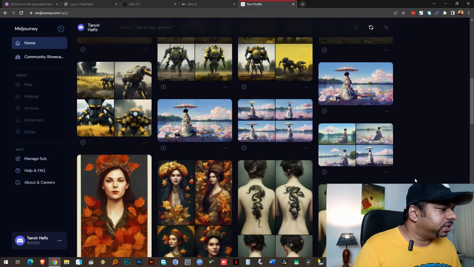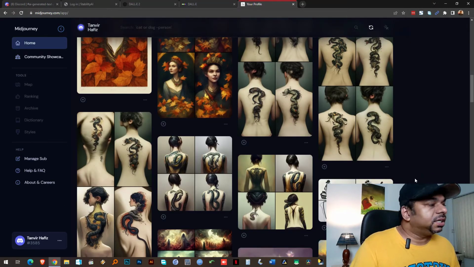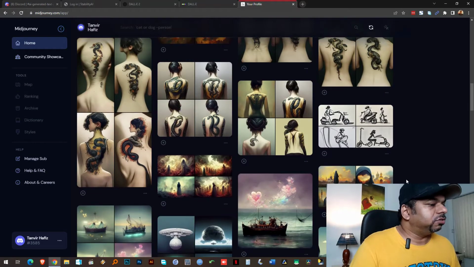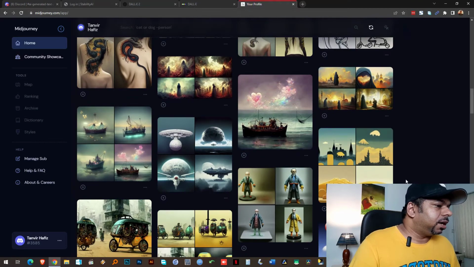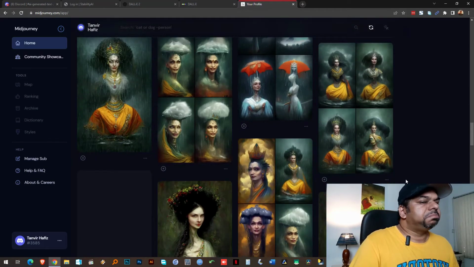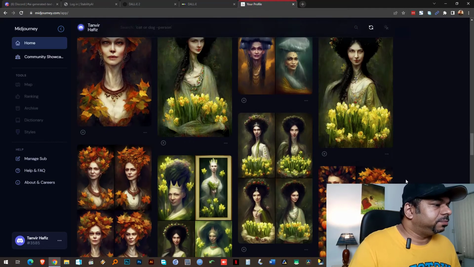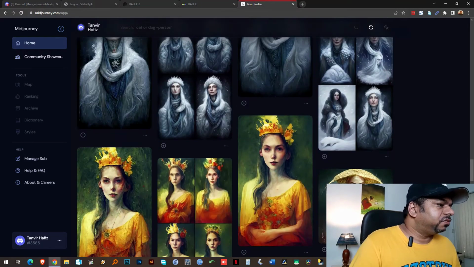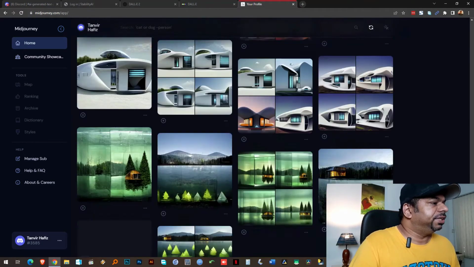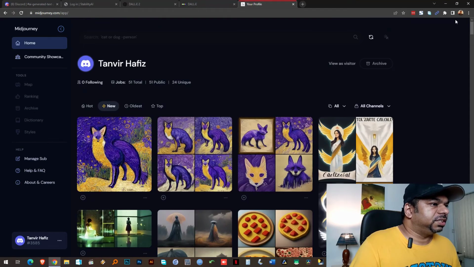Some of my early creations were very basic, and honestly I was just really learning and I didn't know what to do. So I created a lot of things that are not waste, those are part of the learning process, but I think I still had very good images from Midjourney. So anyways, it's saved here.